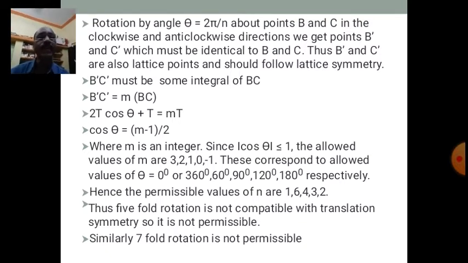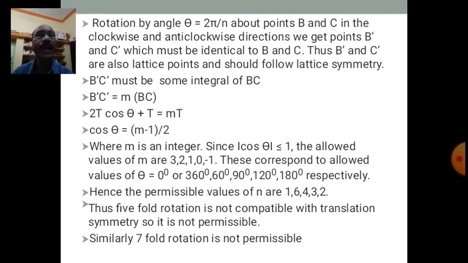If you take m equal to 4, 4 minus 1 is 3, 3 by 2 is equal to 1 and a half, but cos of theta cannot take the value 1 and a half, isn't it? So 4 is not possible. If you take m equal to minus 2, then minus 2 minus 1 is minus 3, minus 3 by 2 is minus 1 and a half. So that is also not possible. Cos cannot take values less than minus 1 or greater than plus 1, isn't it?